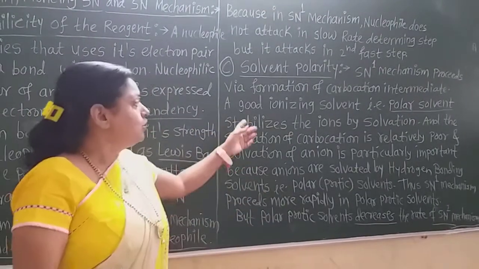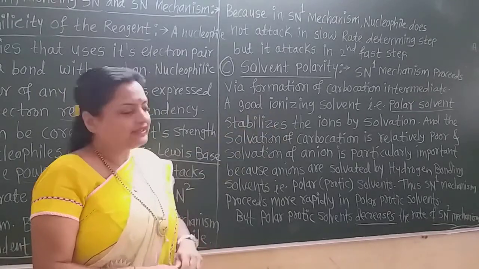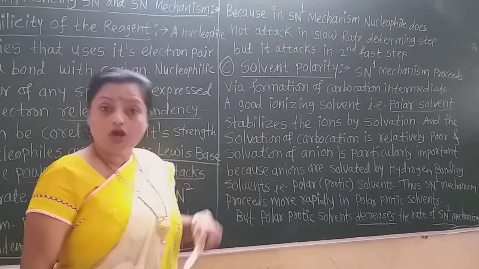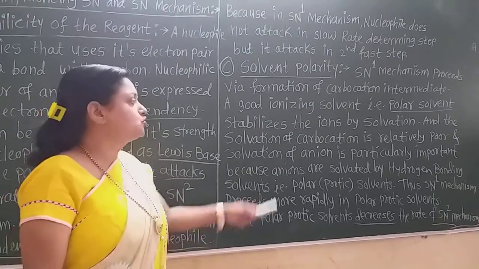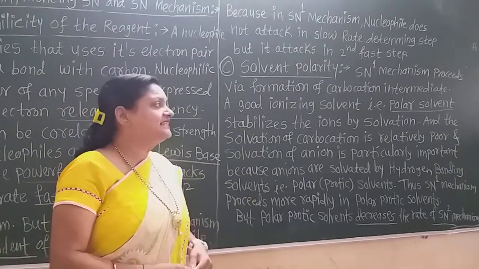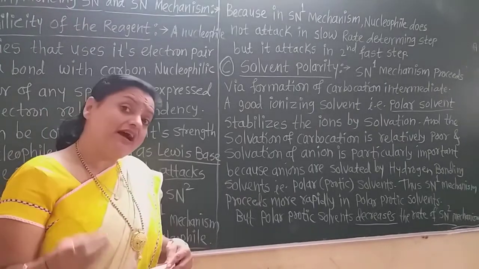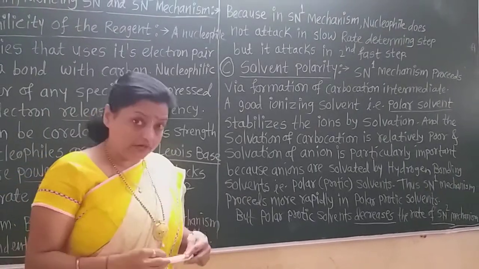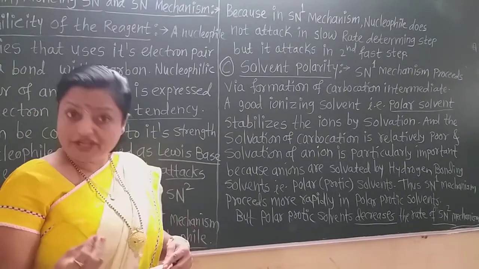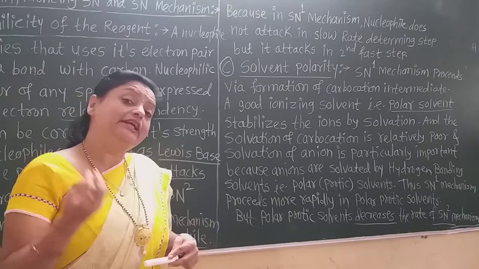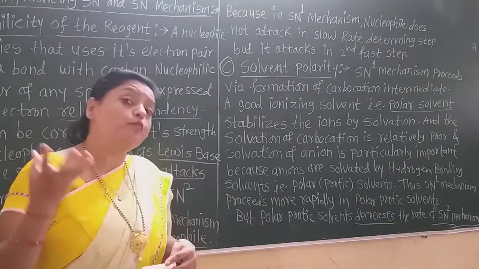So a good ionizing solvent, that is the polar solvent, stabilizes the ions by solvation, and the solvation of the carbocation is relatively poor. Therefore, it requires a more polar solvent.